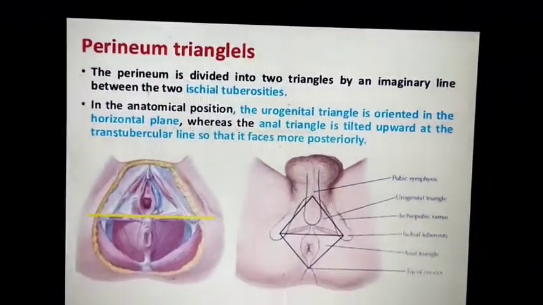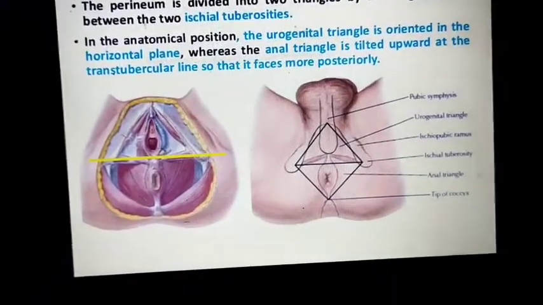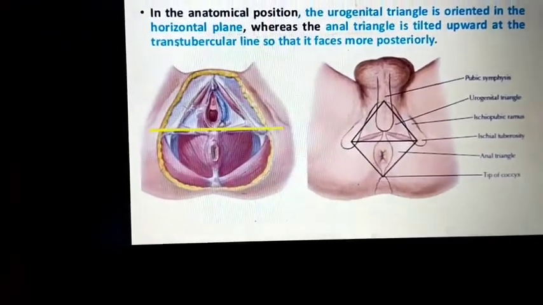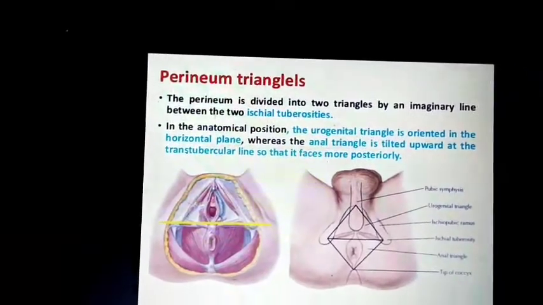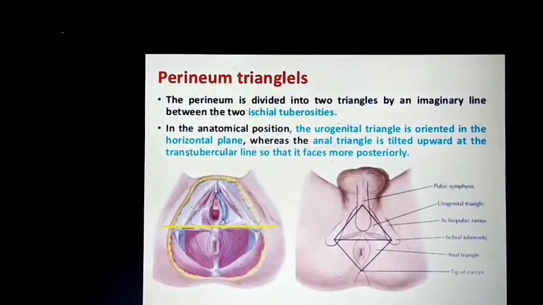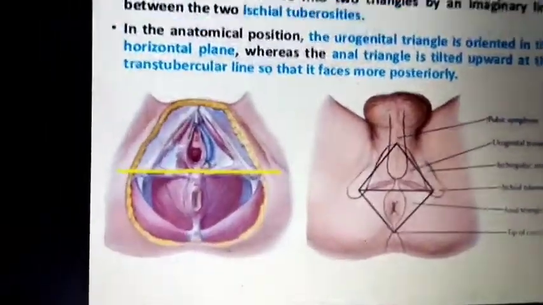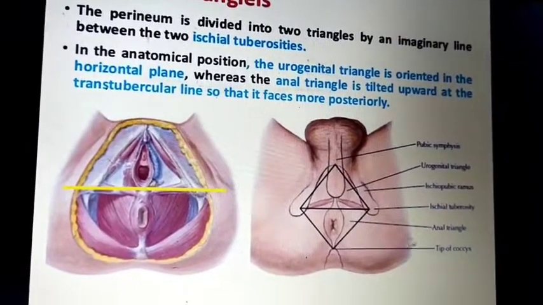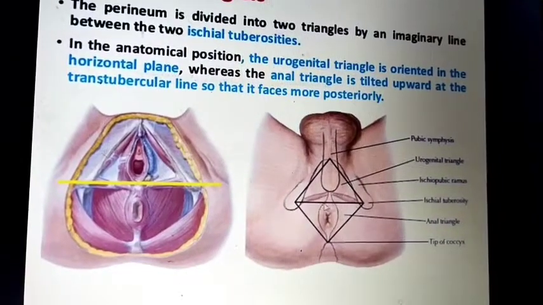Now the perineum is divided mainly into two triangles: one is the urogenital triangle and the other is the defecation or gastrointestinal triangle. This is divided by an imaginary line drawn between the two ischial tuberosities.